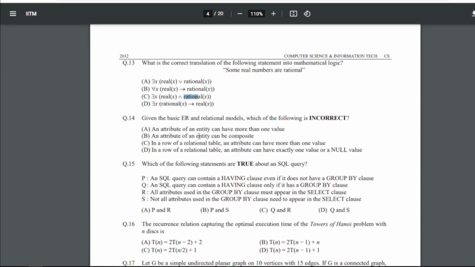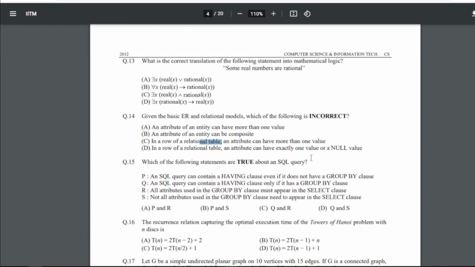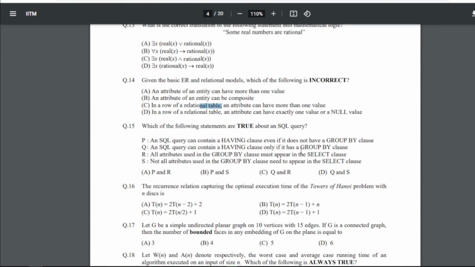14 is give the basic ER and relational model which of the following is incorrect. So for 14 we have to find the incorrect one. So the correct answer is C here, that is in a row of a relational table an attribute can have more than one value, which is not correct, right?